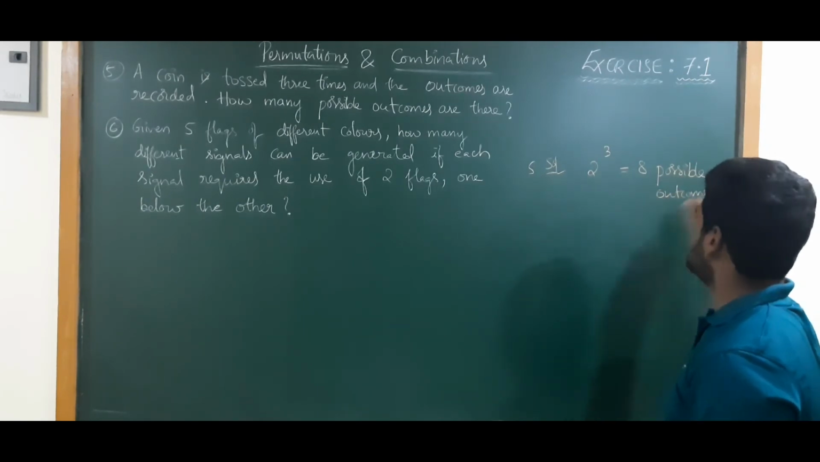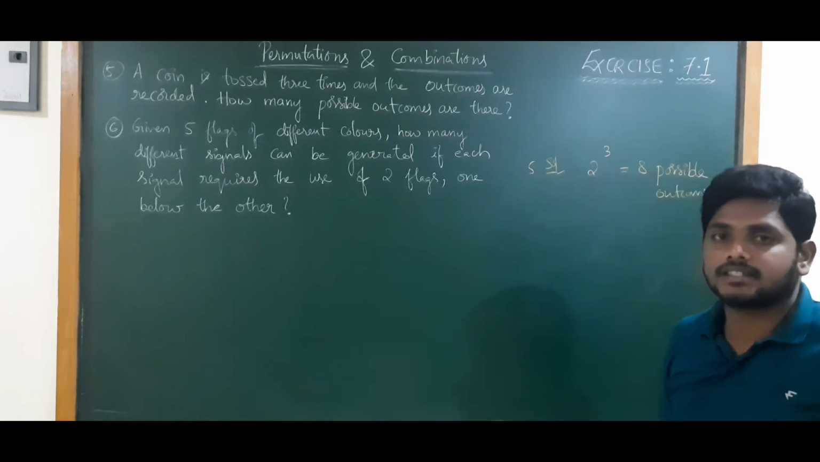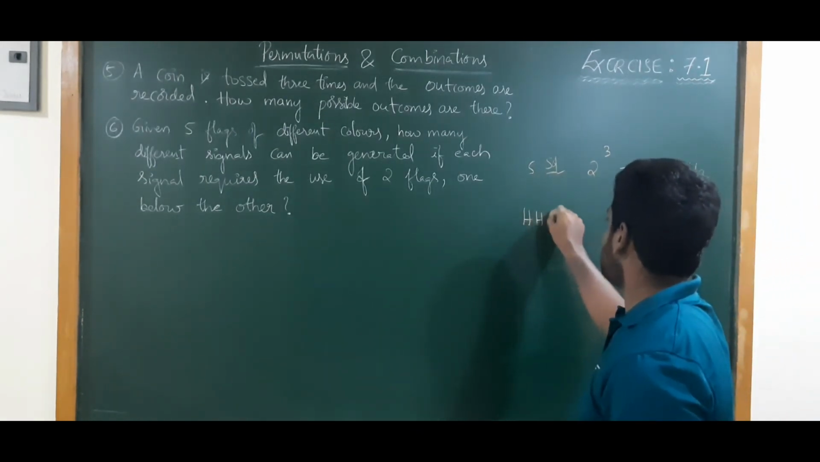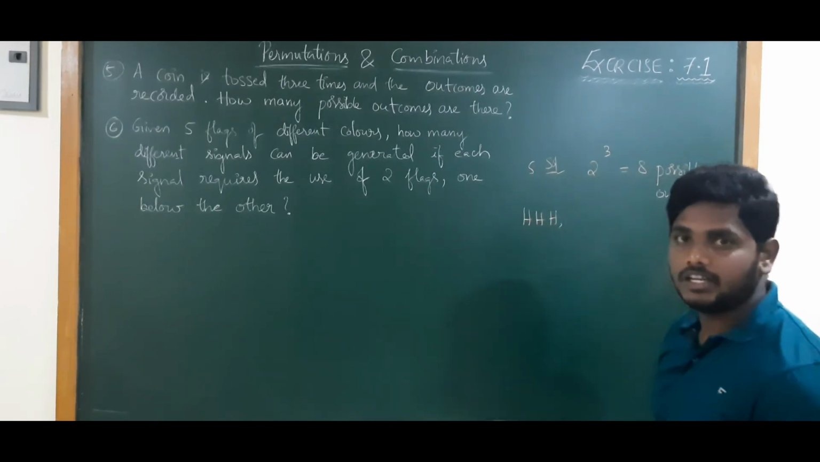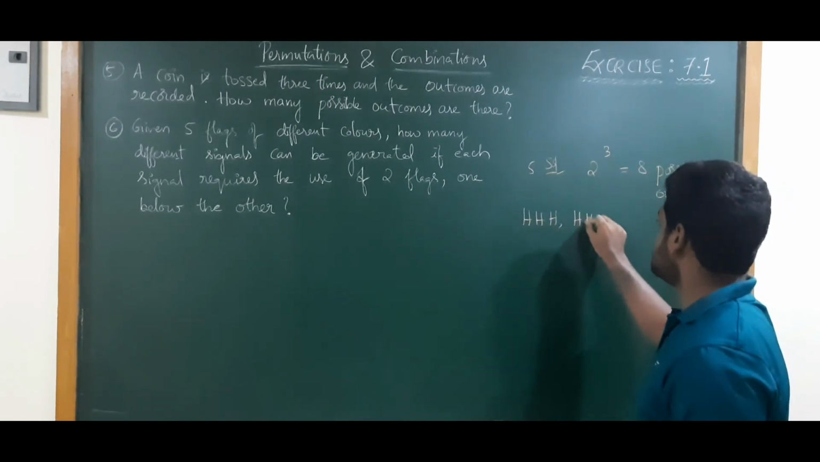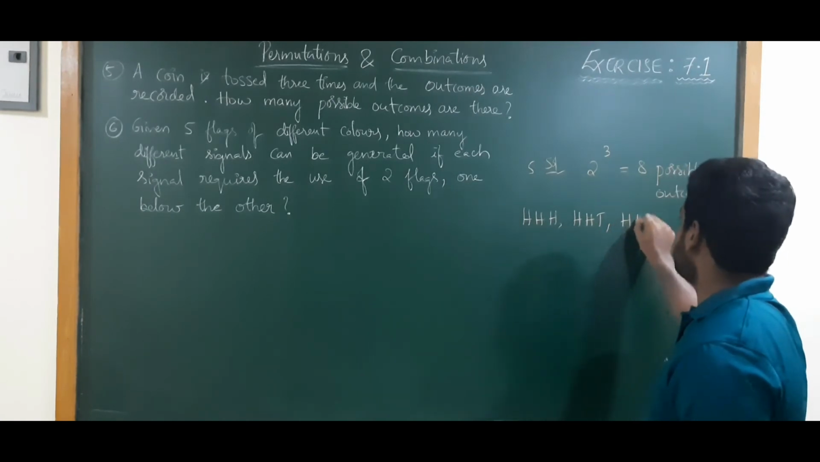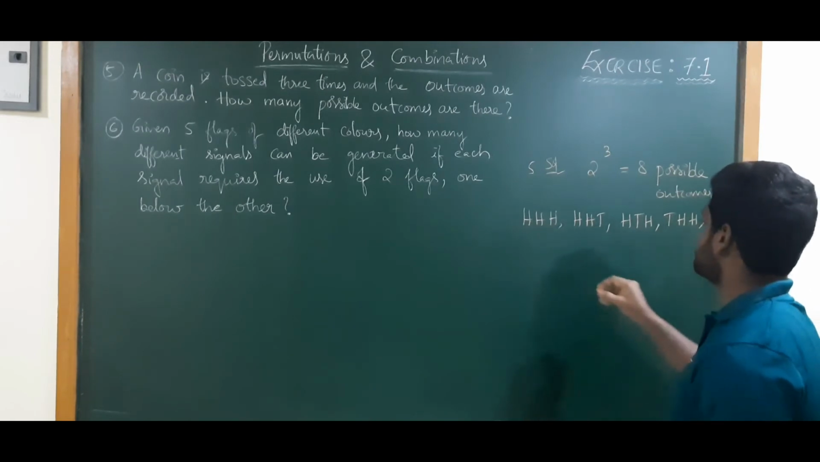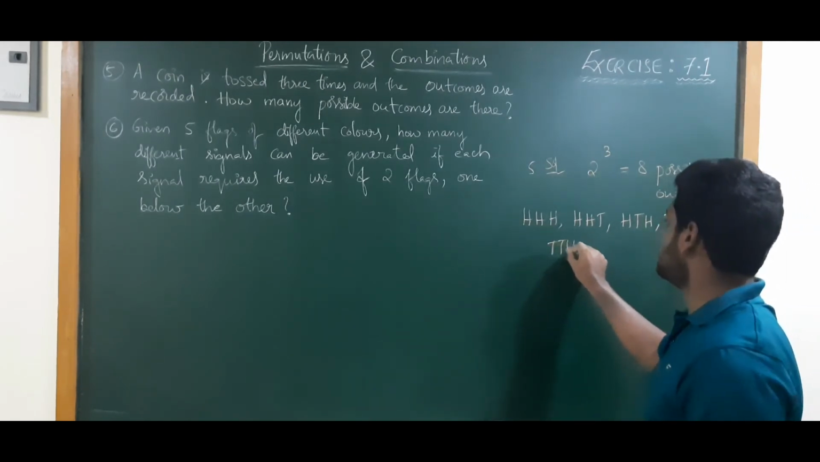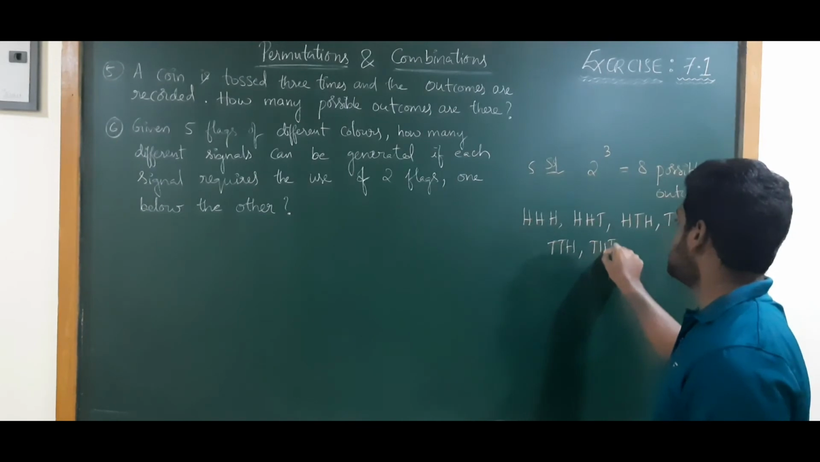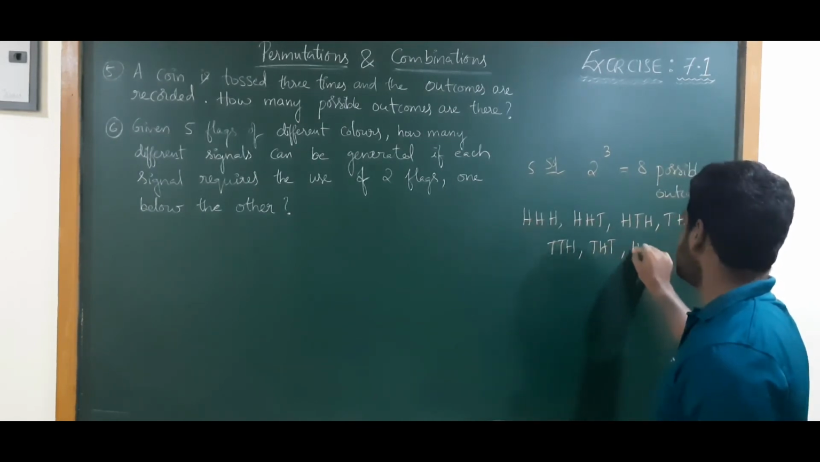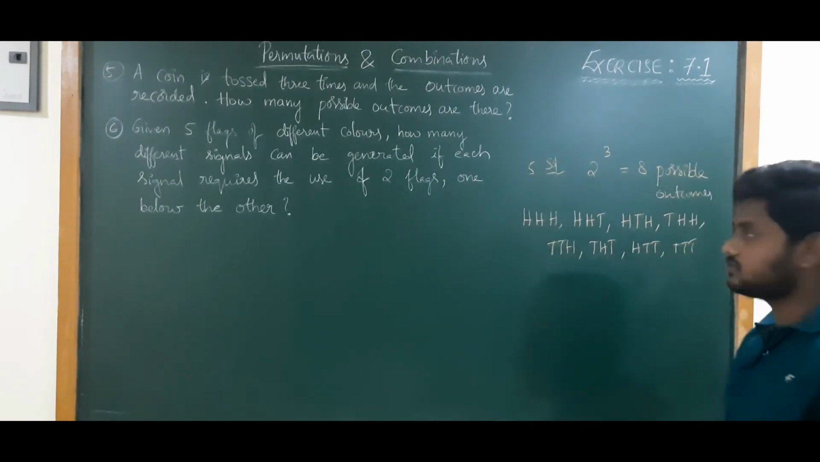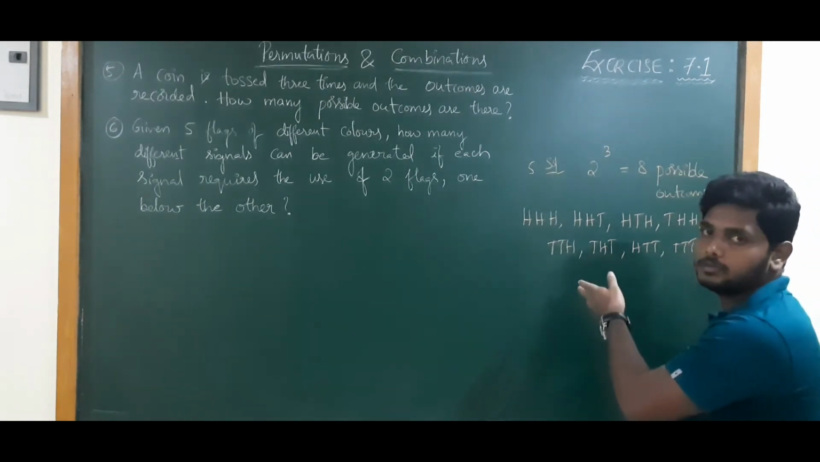8 possible outcomes. For example, if they ask what are those outcomes, those 3 coins may all be heads, or first 2 are heads and next one tail, or first and last are heads and middle one tail, or first one tail and next 2 are heads, or first 2 are tails and last one head, or first and last are tails and middle one head, or first one head and next 2 are tails, or all are tails. So these are all the possible outcomes.